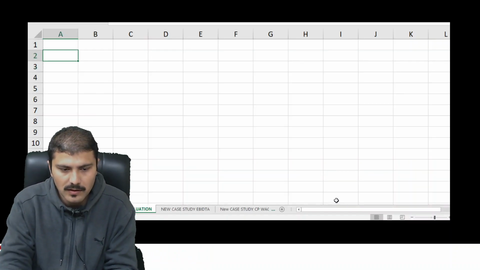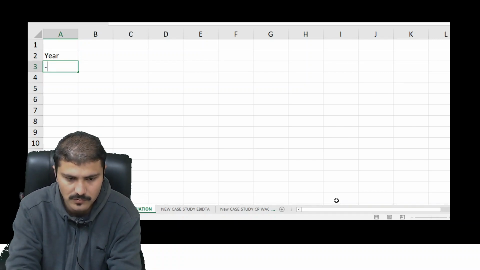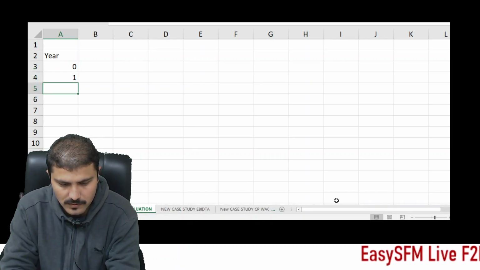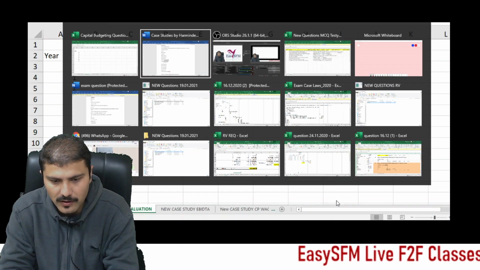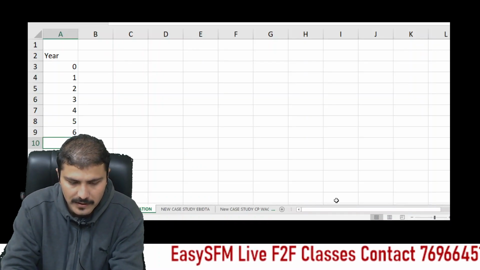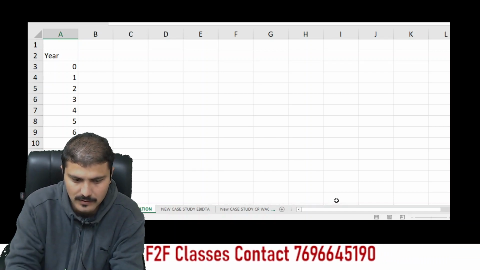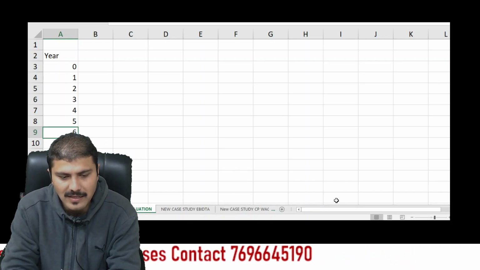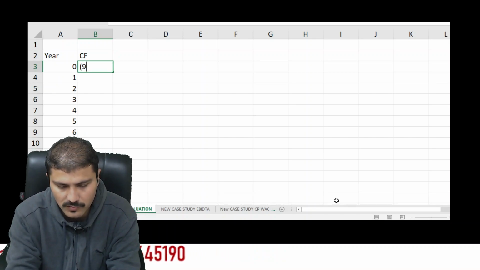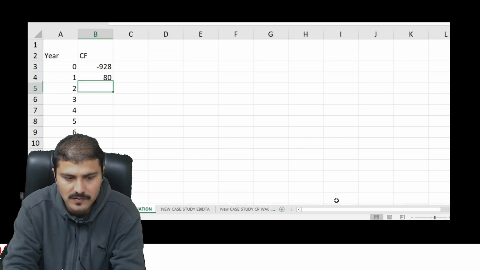So here, if I purchase this bond, then I write year 0, then 1, 2, 3, 4, 5. By default the maturity is at 10 years. If I hold it completely, then the maturity will be there at the end of the 10th year, 9 and 10. So how many cash flows do I have to incur? In year 0, we have to make an outflow to purchase this bond. Then if 1000 is the face value and 8% is the coupon rate, I am going to receive 80 rupees till the